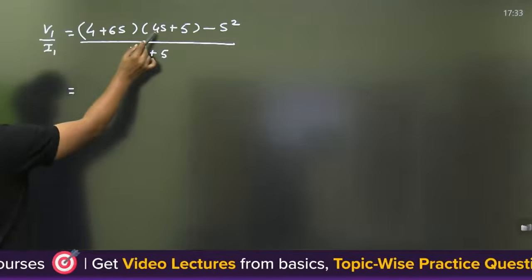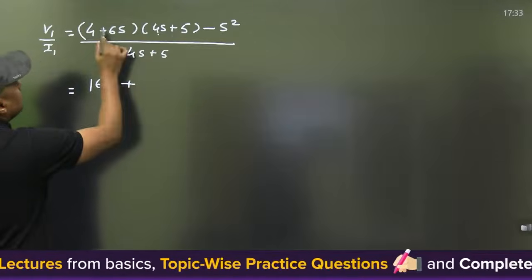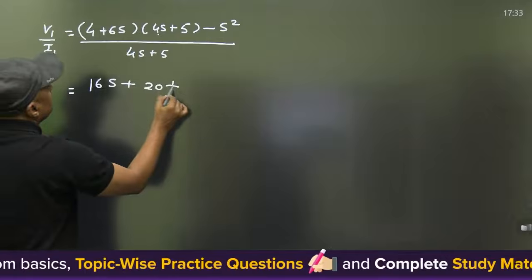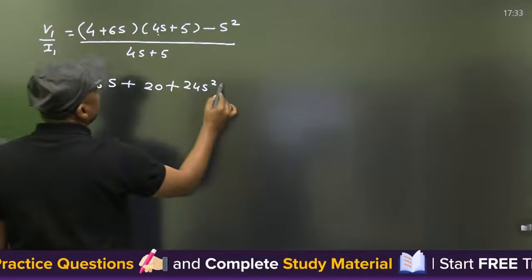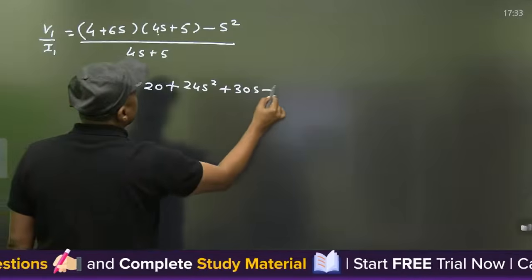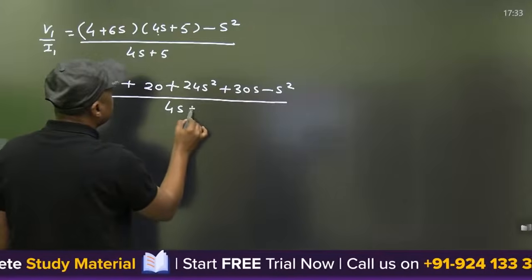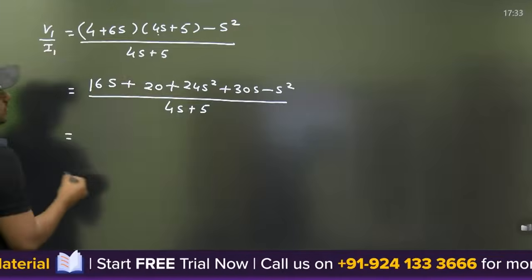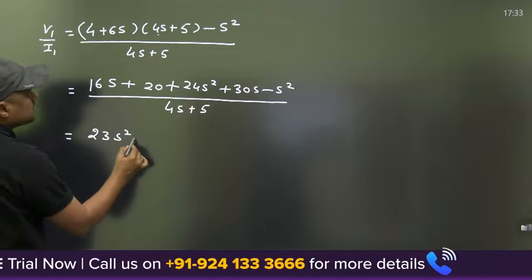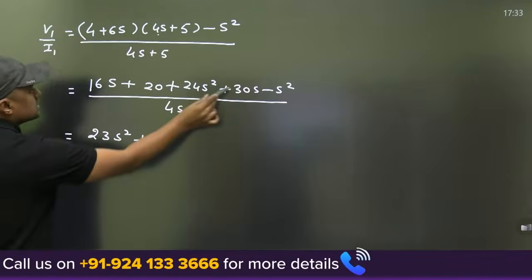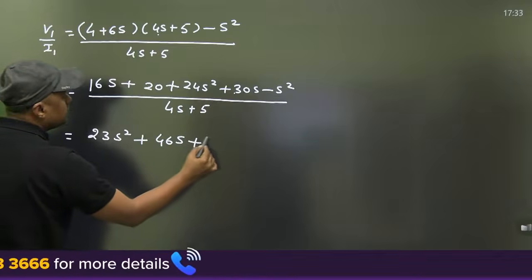Okay, then you can multiply: 16S plus 20 plus 24S square plus 30S minus S square upon 4S plus 5. Then it will become 24 minus 23S square plus 46S plus 20.